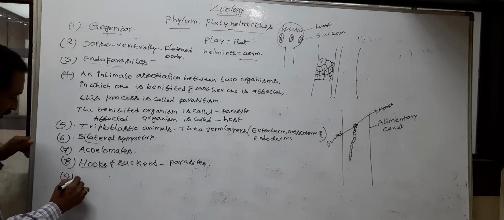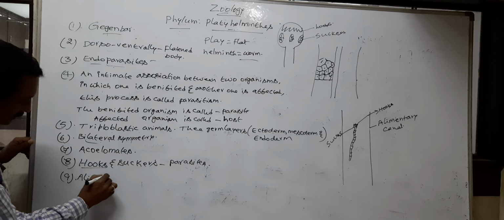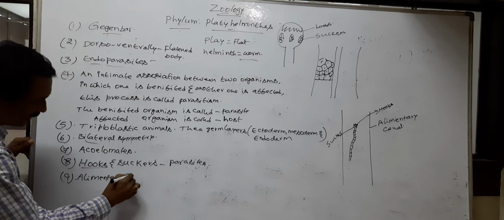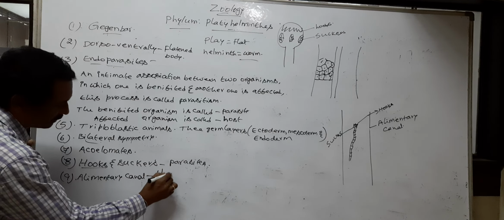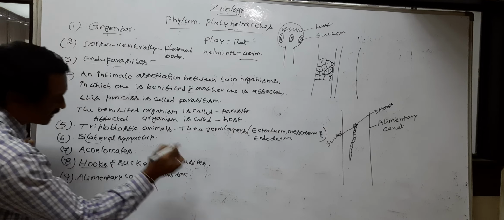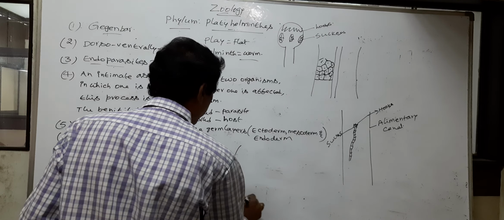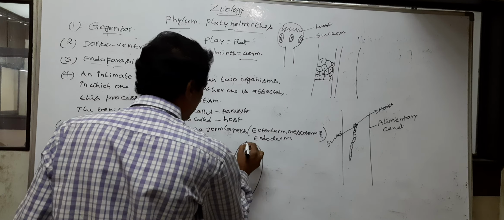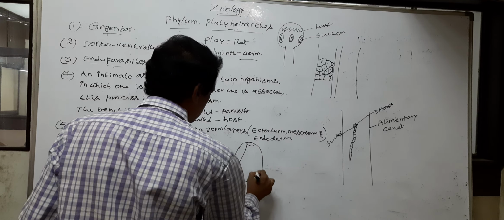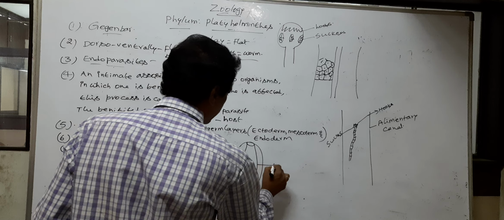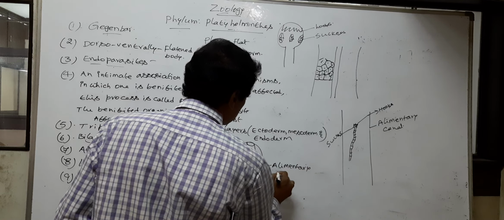Next, alimentary canal. The alimentary canal is a blind sac-like structure. For example, this is a Platyhelminthes. This is the mouth. This is the alimentary canal.